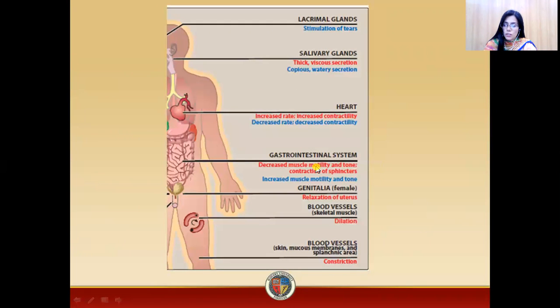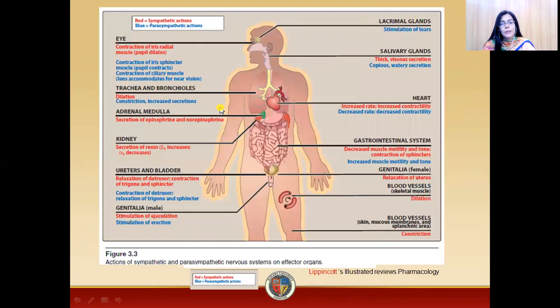In the GIT, gastrointestinal tract, there will be increased muscle motility and tone. In all these cases, we have seen that these functions are quite opposite to those of the sympathetic division. So this was the diagram from Lippincott which I was discussing in this lecture.